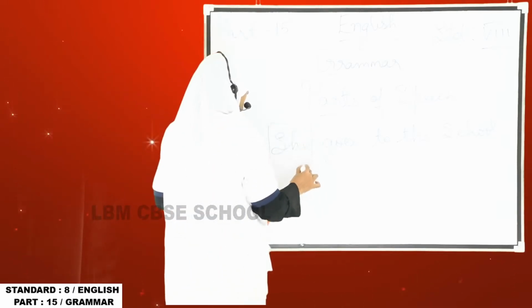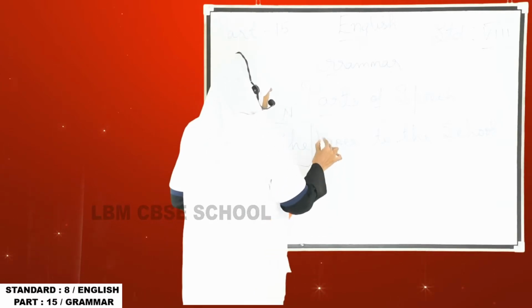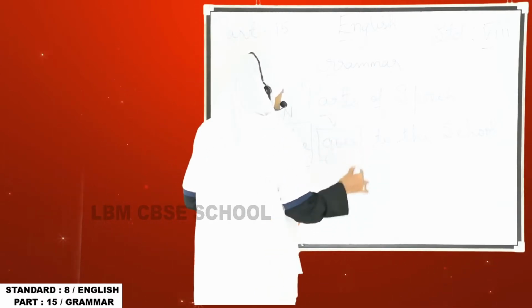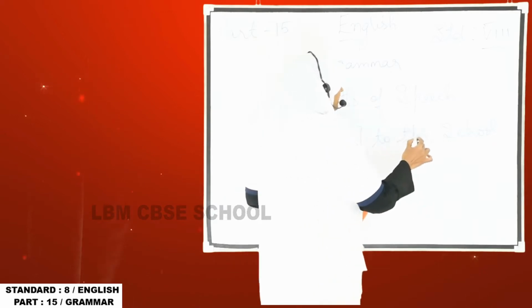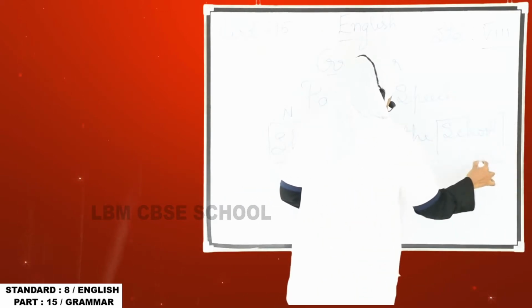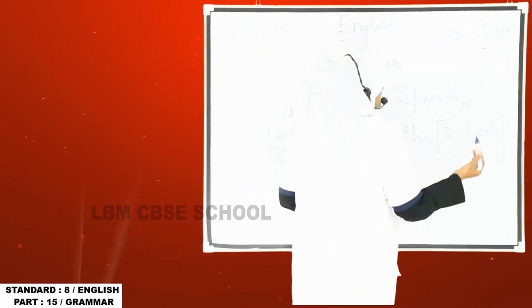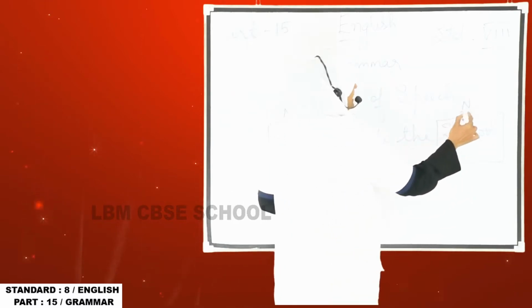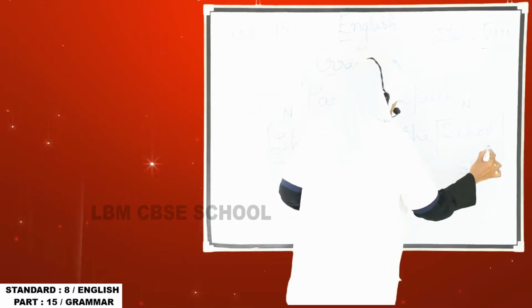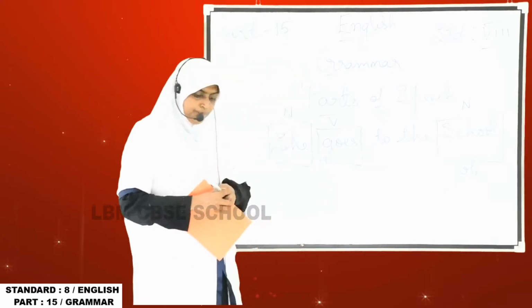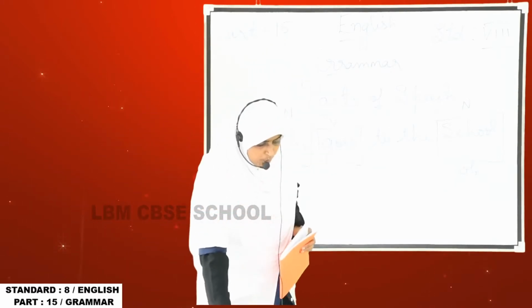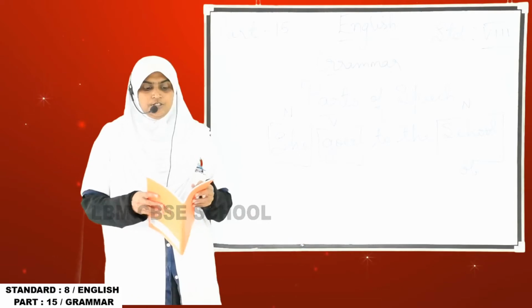Understand? Noun. Verb. "Goes" is the verb, the action word. "To the school" is also a noun, a place noun. Otherwise we call it an adjective also. Understand? So here we are going to study what parts of speech are.